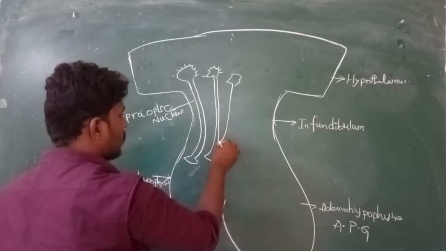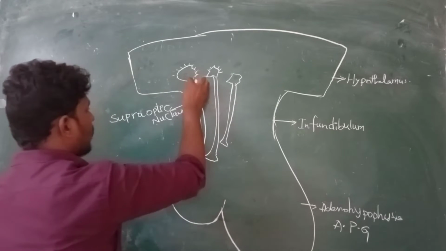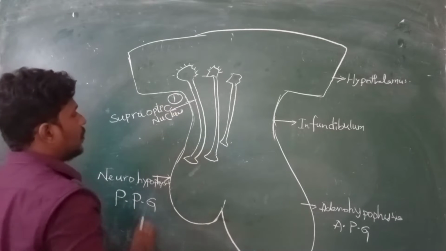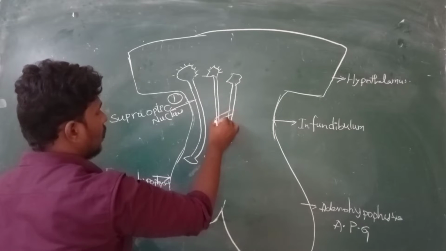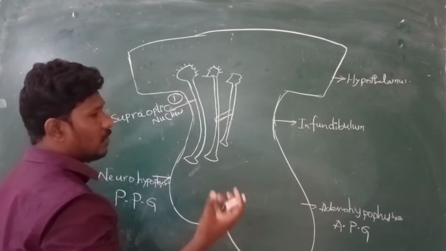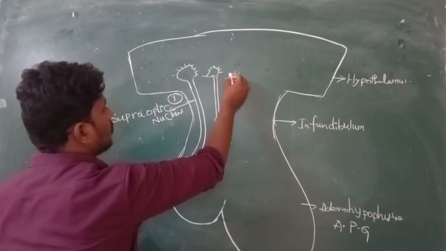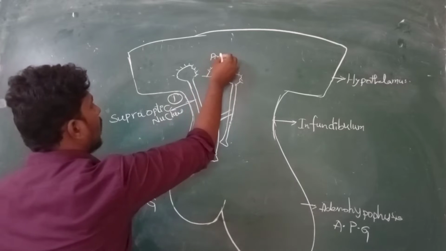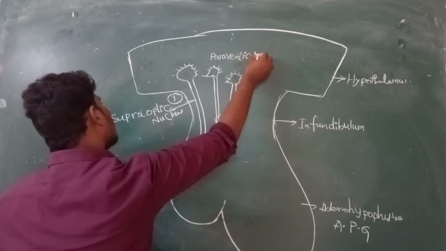This is a rough structure, and this is also your paraventricular nucleus. The first one is the supraoptic, I'm writing here number one, supraoptic nucleus. These two are connected by a bundle of axons. Both of these are the paraventricular nuclei. I'm writing here paraventricular nuclei.